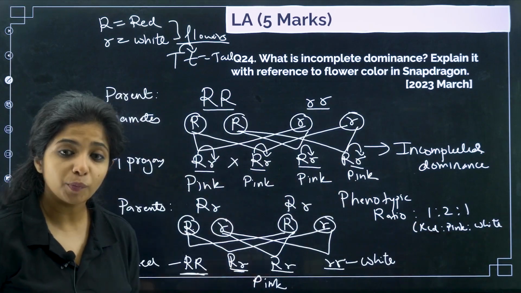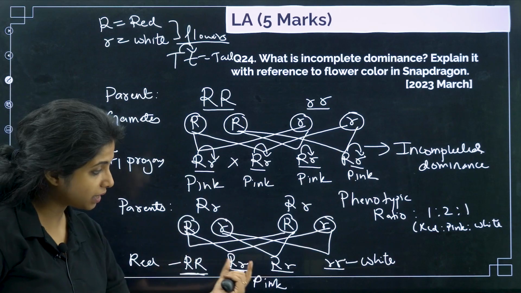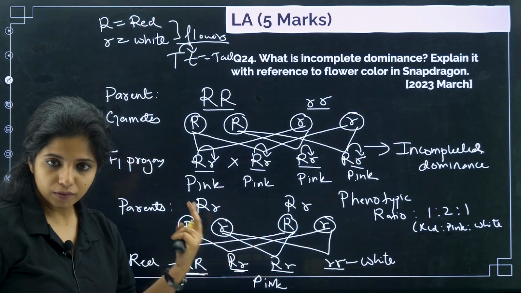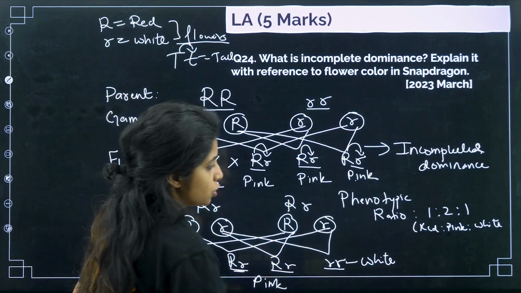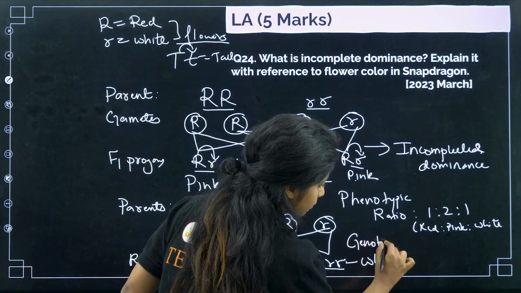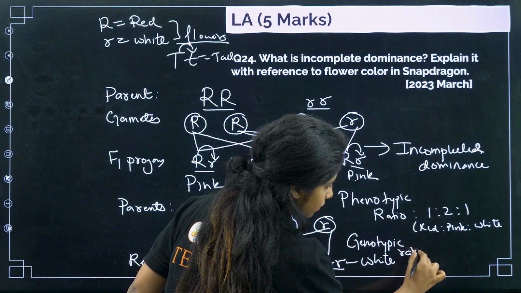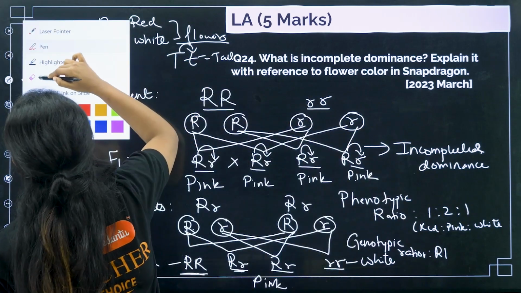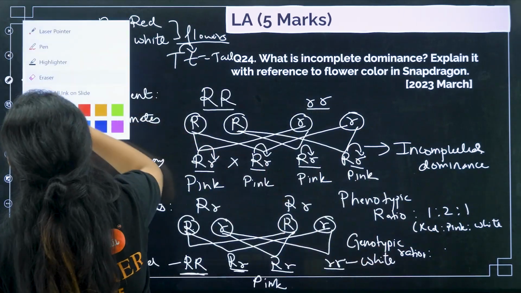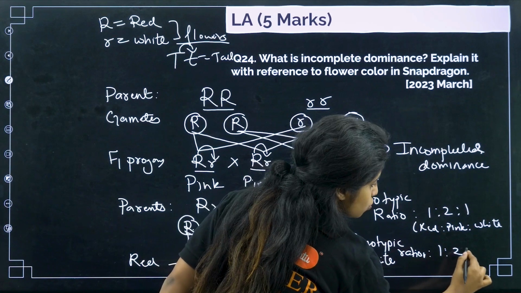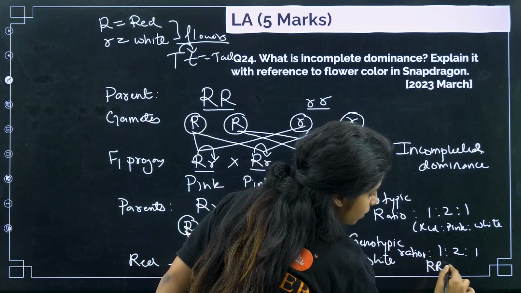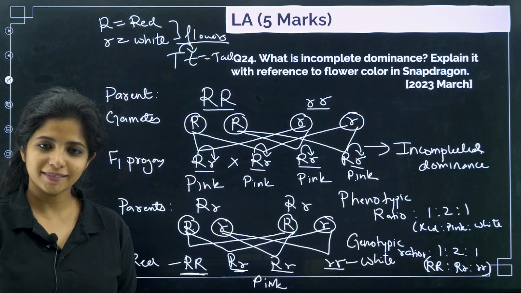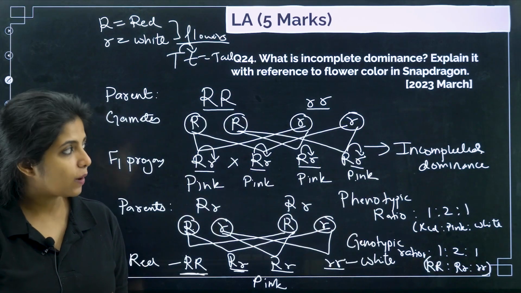What is the genotypic ratio, my dear children? Genotypically, the genetic makeup, how is it? One is capital R, capital R, only one. Two of them are capital R, small r. And then one is small r, small r. So the genotypic ratio is 1:2:1. Both phenotypic and genotypic ratio are the same, 1:2:1. So capital R capital R, capital R small r, and small r small r. Works? Cool?